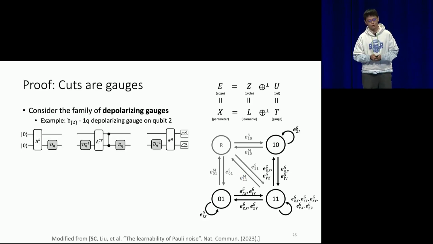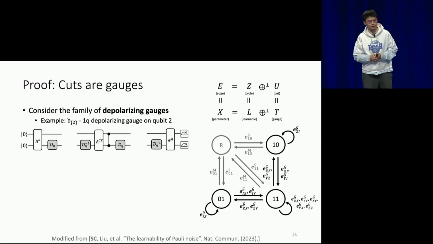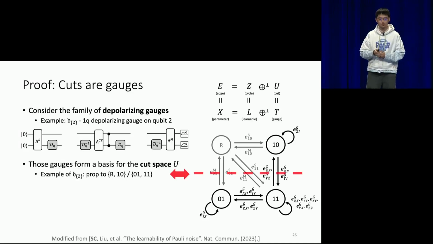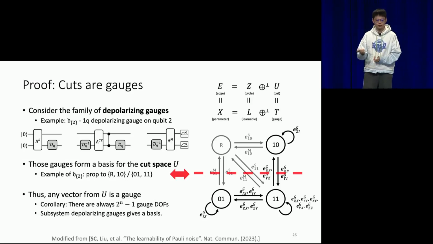Okay, on the other hand, we want to prove cuts are all gauges. One way to prove that is to consider the family of depolarizing gauges that you will see in a moment. For example, a depolarizing transformation on the second qubit. We can show that this type of depolarizing gauge, that is depolarizing on some subsystem, forms a basis for the whole cut space. For example, for the gauge transformation I just showed here, with some calculation you can show that the vector is proportional to the cut vector as I drew in the graph. So as a conclusion, any vector from the cut space is a gauge.